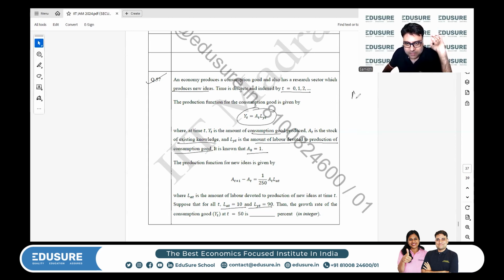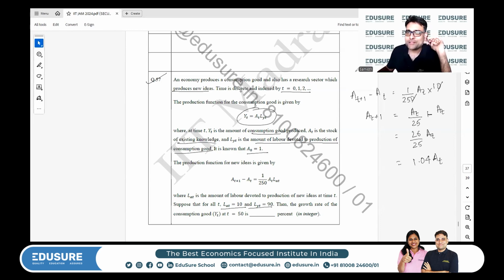So that basically means At plus 1 minus At is equal to 1 by 250 into At into LAt, which is always 10. So basically what this amounts to is 80 by 25. So At plus 1 is At plus 80 by 25, so basically 26 by 25 At, so basically 1.04 At. So the percentage of improvement in the technology is growing at 4% every year.